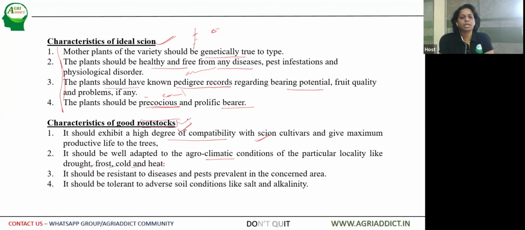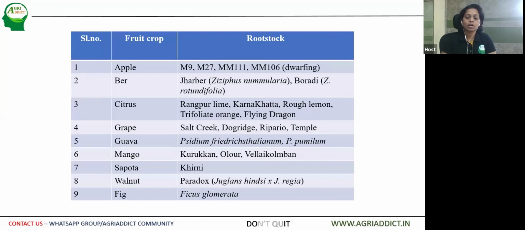The rootstock is directly in touch with the soil, so it should be at least tolerant to these adverse climatic conditions. Then it should be resistant to diseases and pests of that concerned area. Then it should be tolerant to adverse soil conditions like salinity and alkalinity.